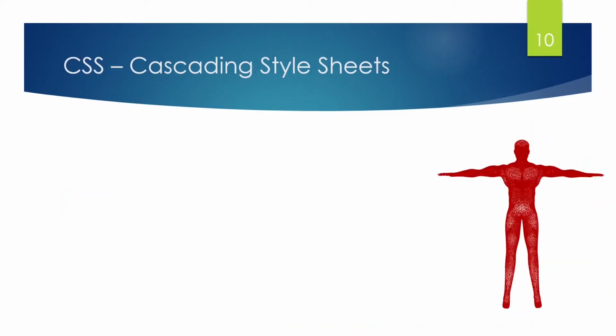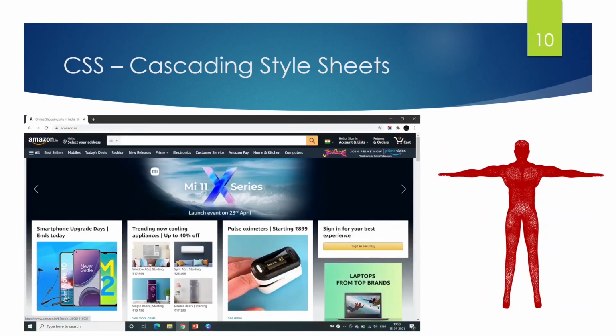Second is CSS. CSS stands for Cascading Style Sheets. CSS helps us to design our website. It's like the muscles and skin of the human body. For example, come to our Amazon brand. This website looks very beautiful because it contains high quality design and functionality. This design is done by HTML and CSS, but not the functionality. Only the structure and design of the website is done by HTML and CSS. I mean, first we make the structure and then the design. Structure by HTML and design by CSS.